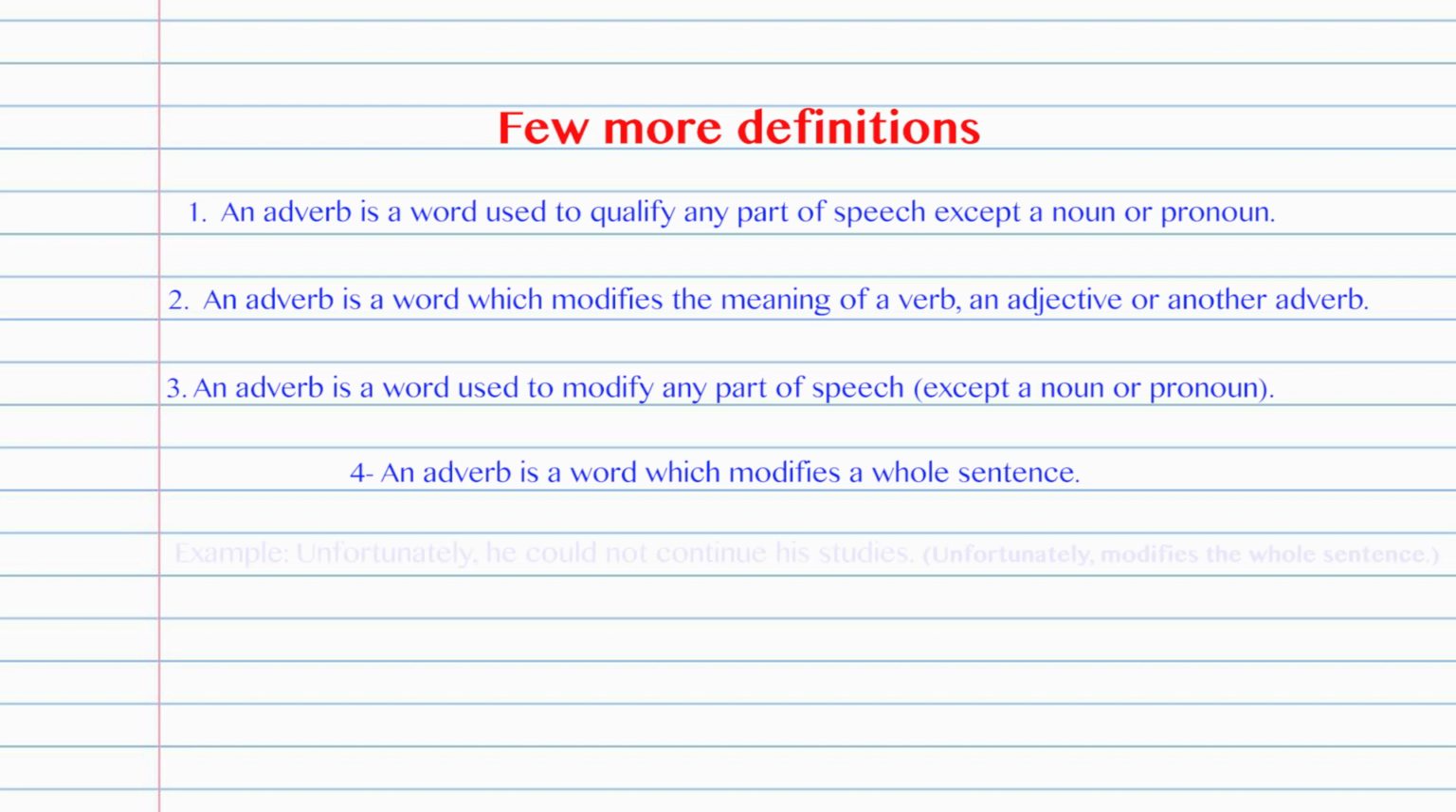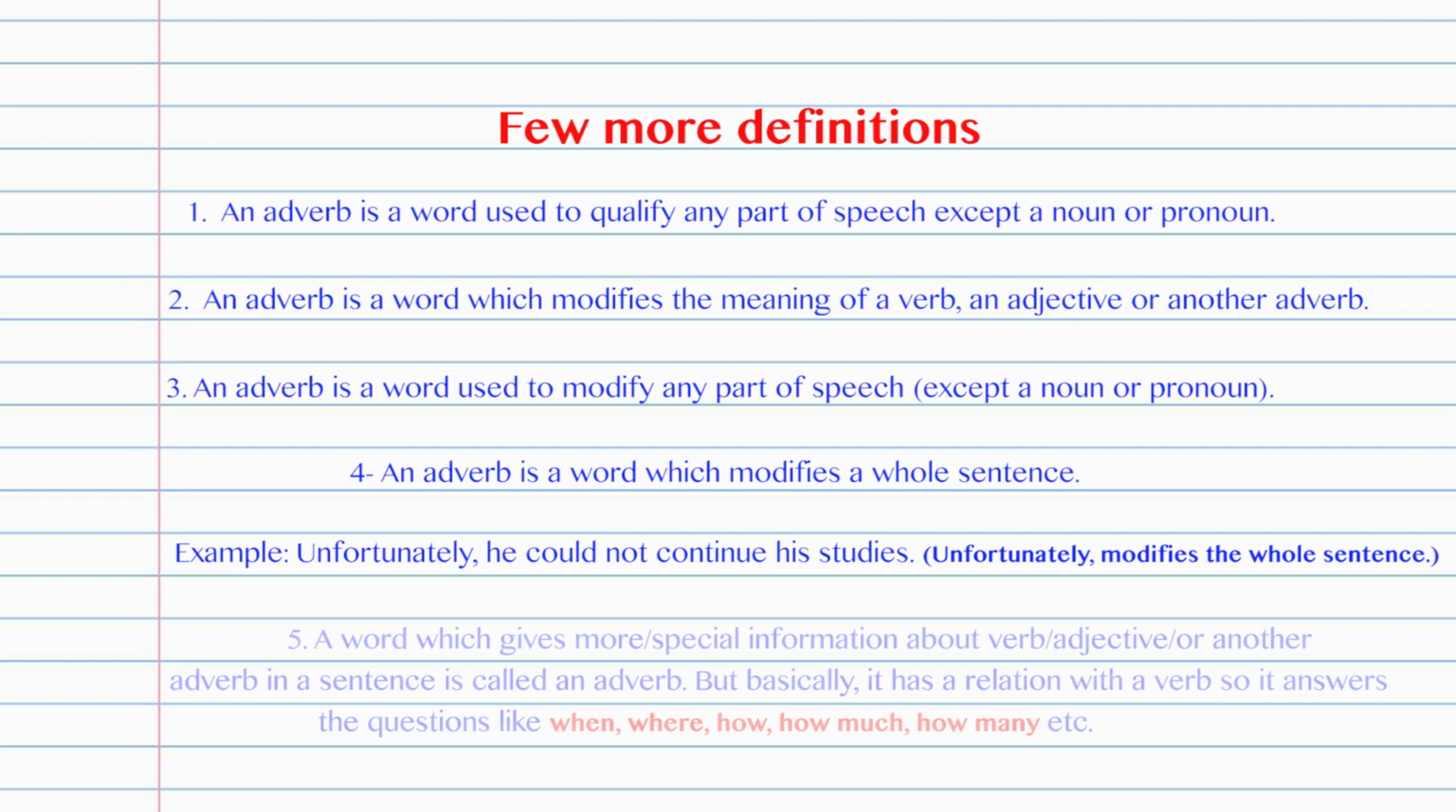Example: unfortunately, he could not continue his studies. Unfortunately modifies the whole sentence. Fifth, a word which gives more or special information about verb or adjective or another adverb in a sentence is called an adverb. But basically, it has a relation with a verb, so it answers the questions like when, where, how much, how many, etc.